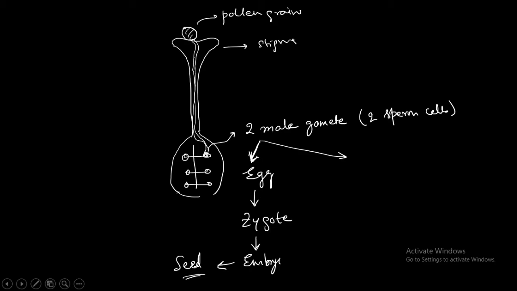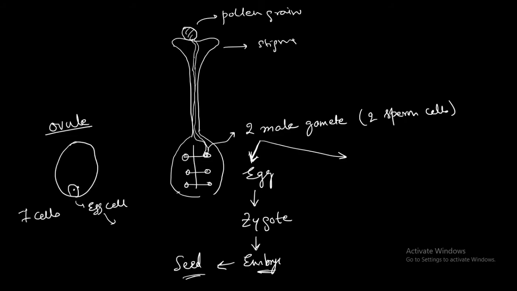Inside this ovule there will be 7 cells, and one of those cells is the egg cell. So we will not say that the egg cell will develop into the embryo. The egg is the gamete, fusion of the male and female. But what will the ovule become? The ovule will become the seed.